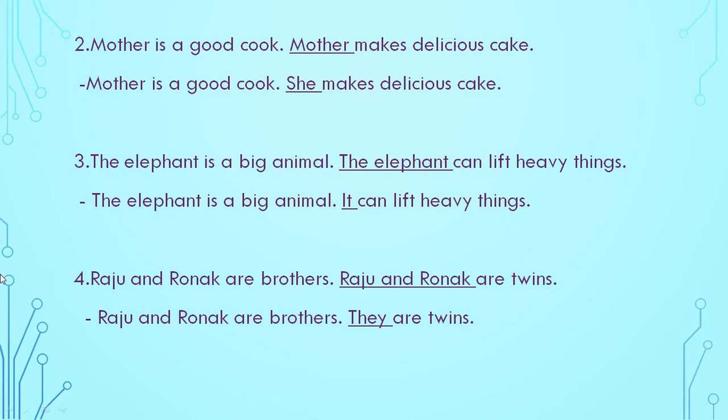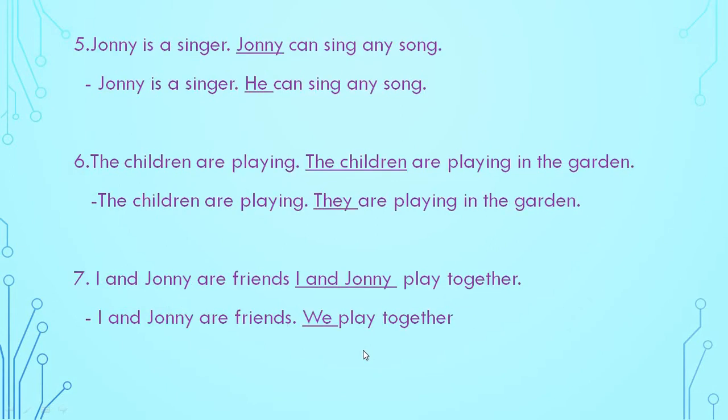Now number 4. Raju and Ronak are brothers. Raju and Ronak are twins. See the next sentence. Raju and Ronak are brothers. They are twins. Understood this? They are twins. So what will we use? They are twins. Understood this? Yes. See now, next one.